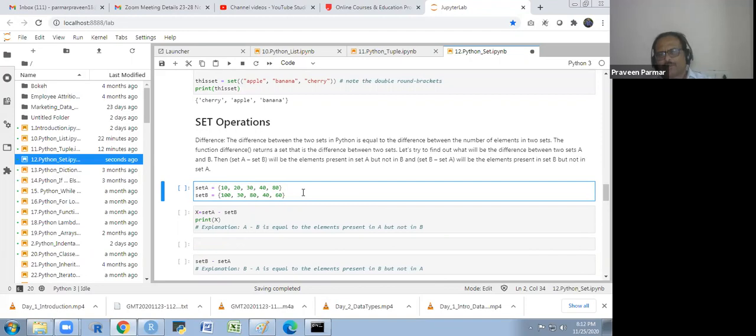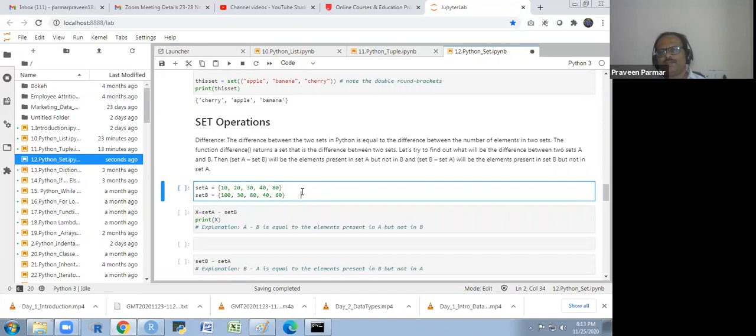Now we see the set operators. The difference between two sets in Python is equal to the difference between the number of elements in two sets. The function difference returns a set that is the difference between two sets. Let's try to find out what will be the difference between two sets A and B. Then set A minus set B will be the elements present in set A but not in set B. Set B minus A, the elements present in set B and not in set A.